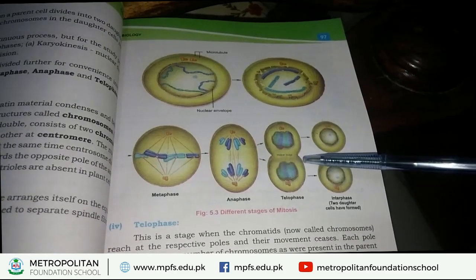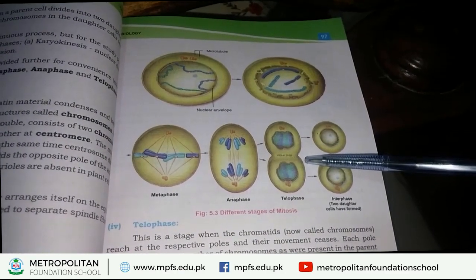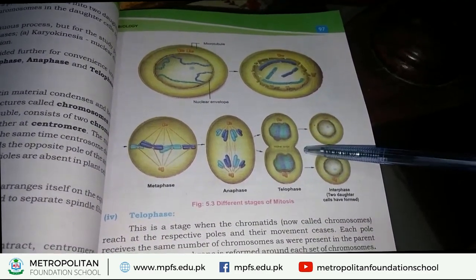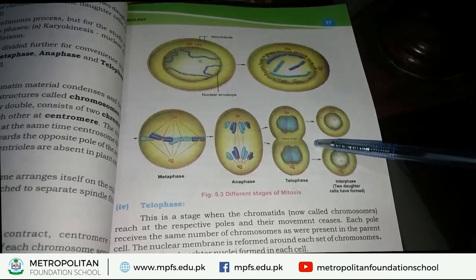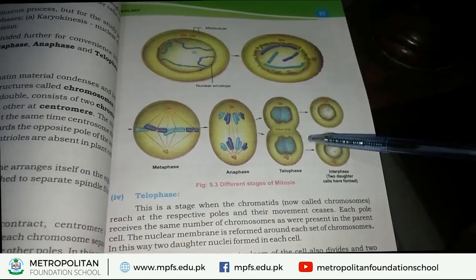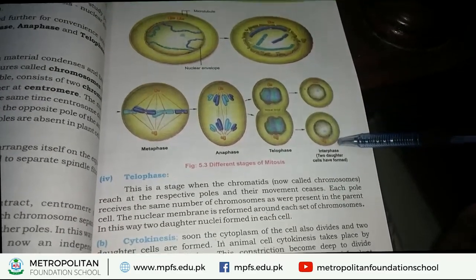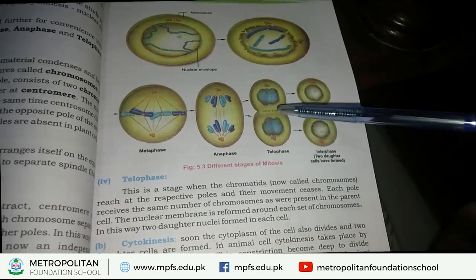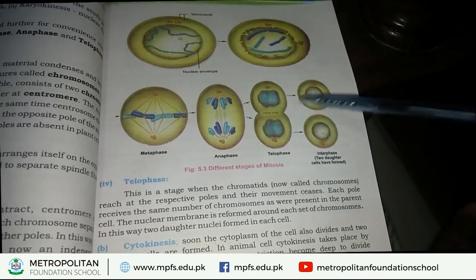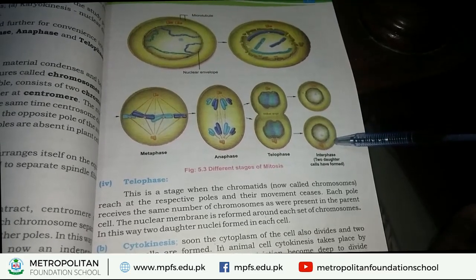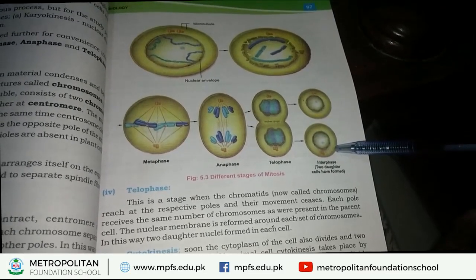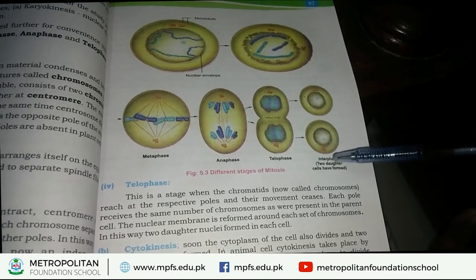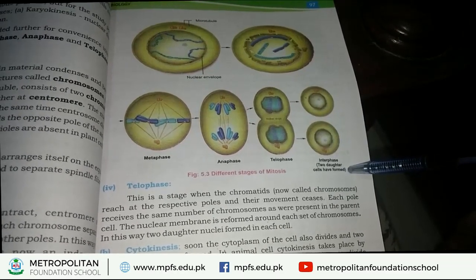They start their division at the center of the cell. As a result, two new cells are formed, and these newly formed cells are called daughter cells.